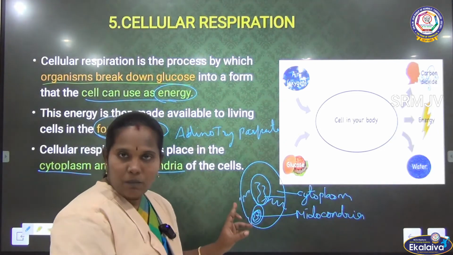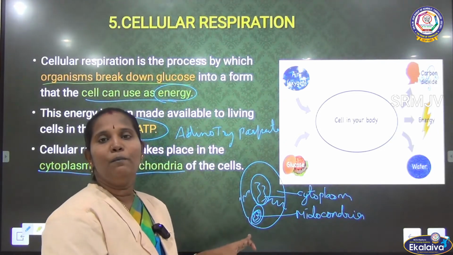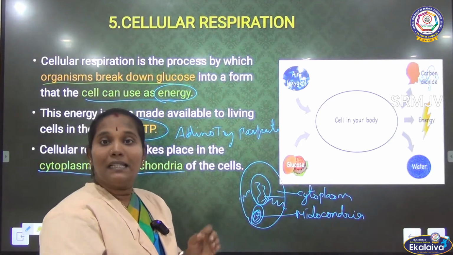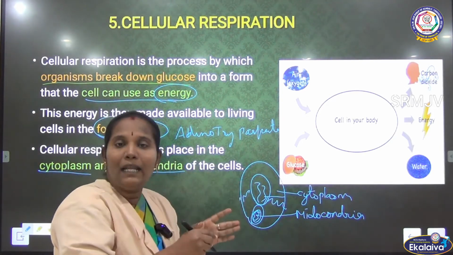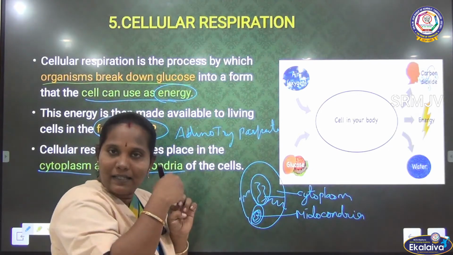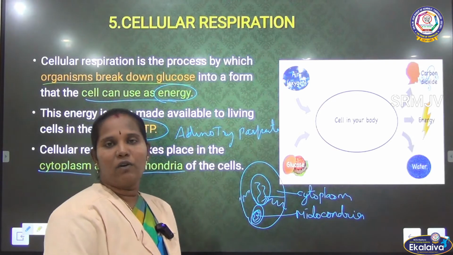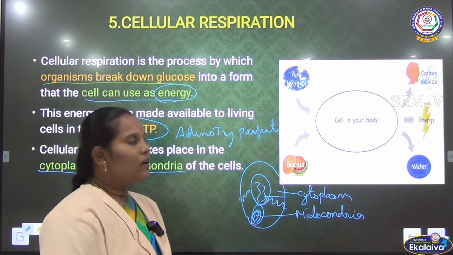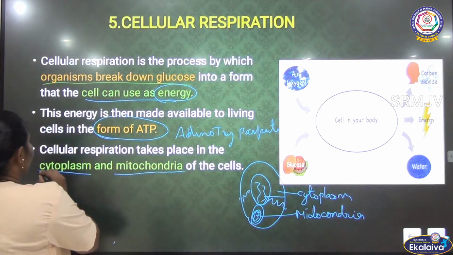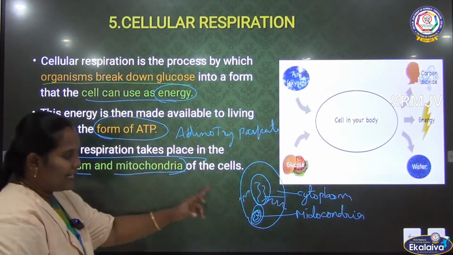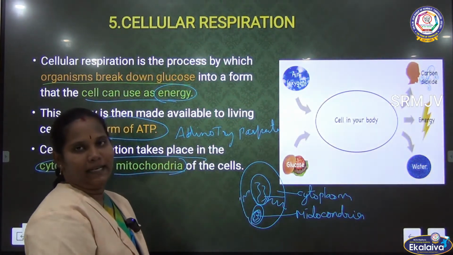It helps to convert energy into ATP form, and this ATP helps to release energy whenever we need it. So it is called the powerhouse of energy. So cellular respiration happens in the cytoplasm and mitochondria. Clear?